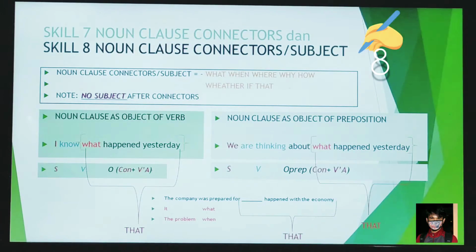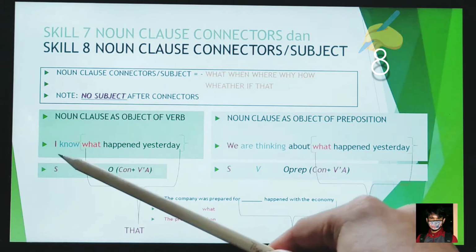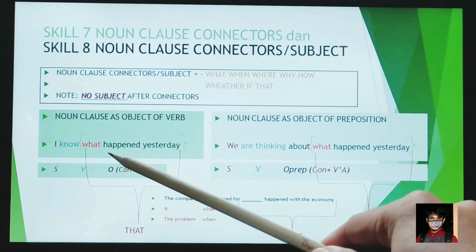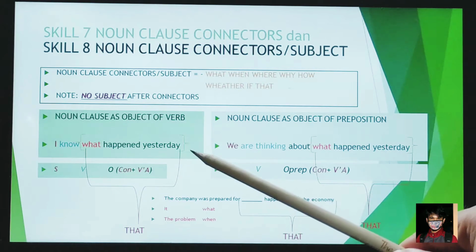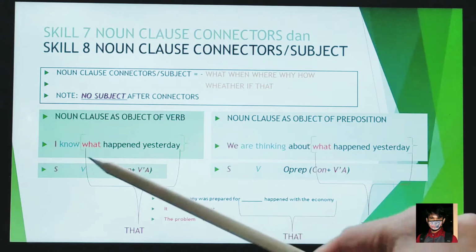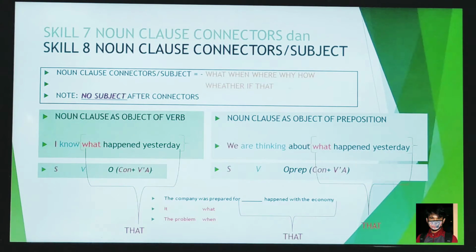Take a look at the first example, noun clause as object of verb. The position of the noun clause is in the object. I know what happened yesterday. We would like to find out the structure first.